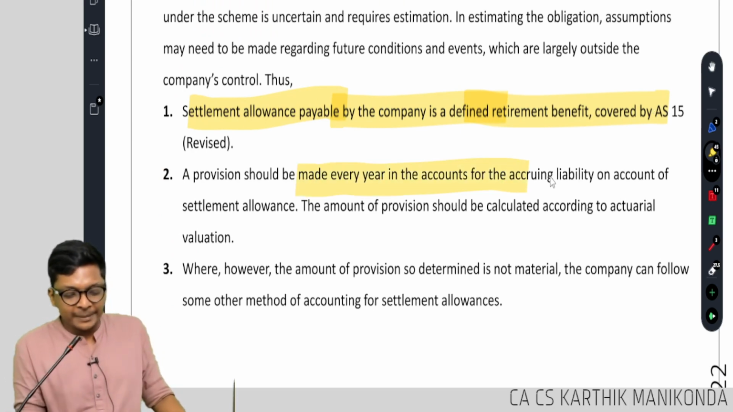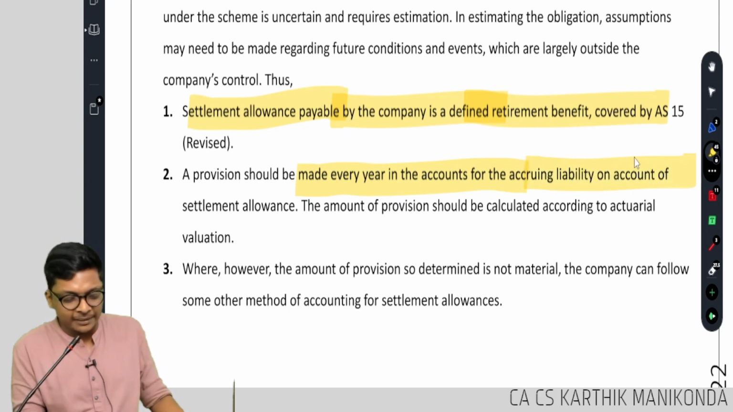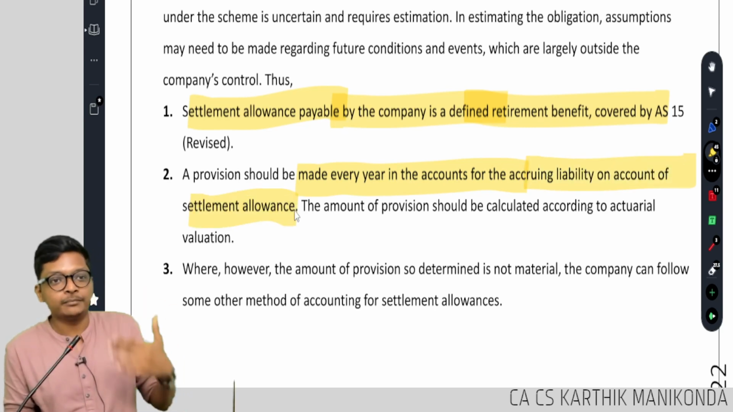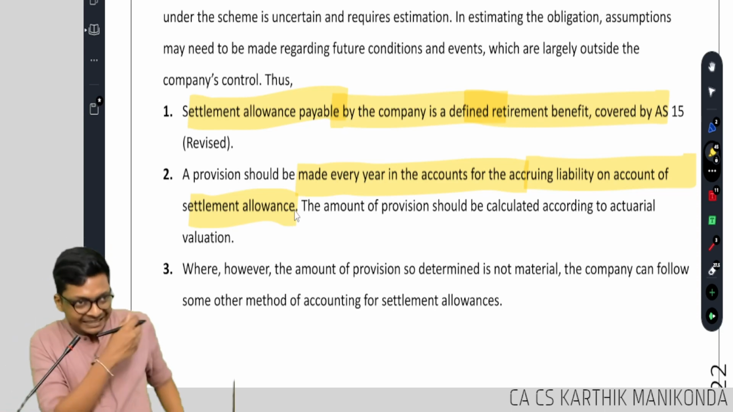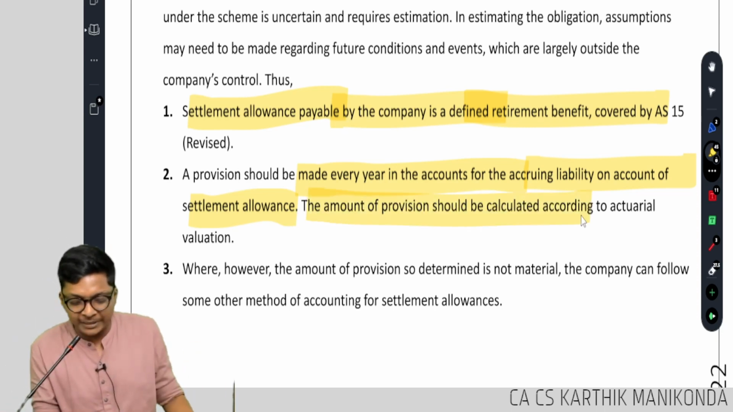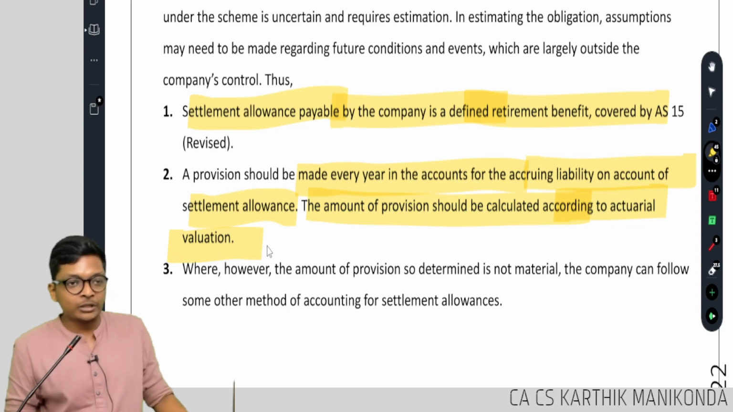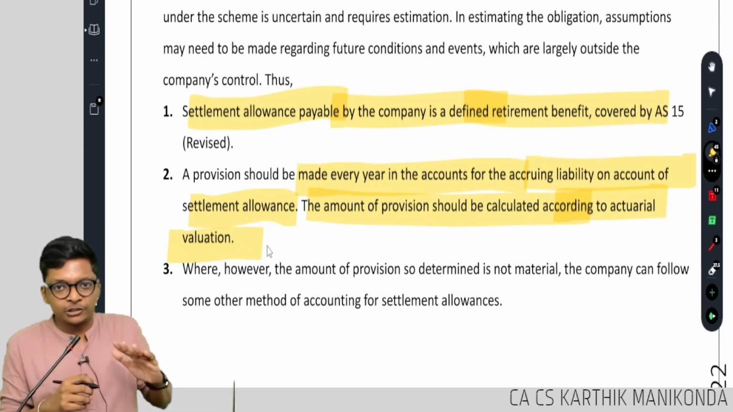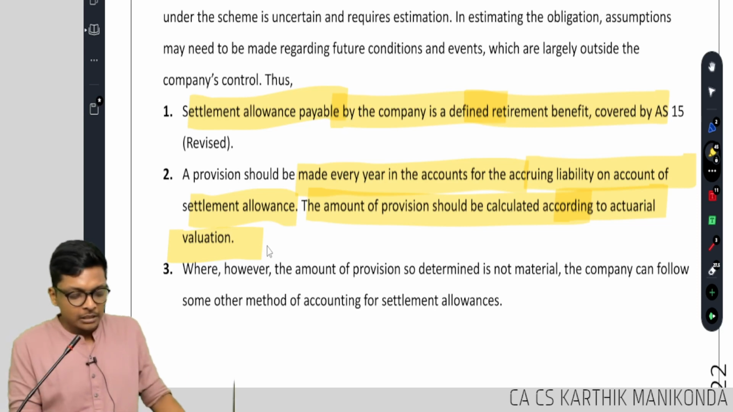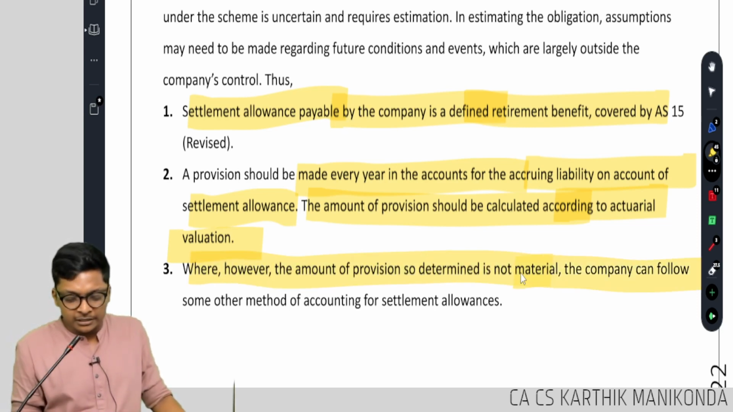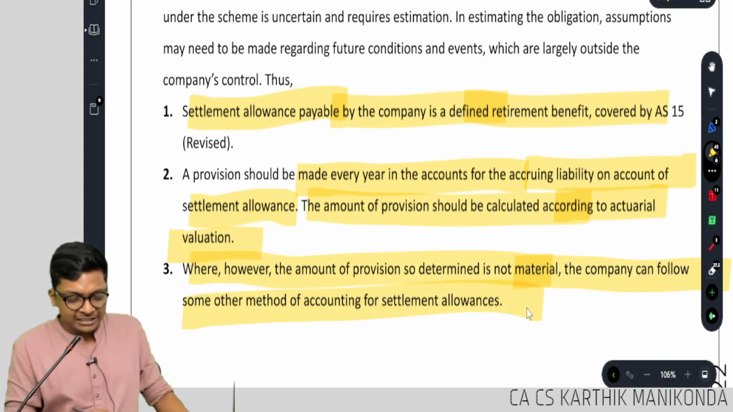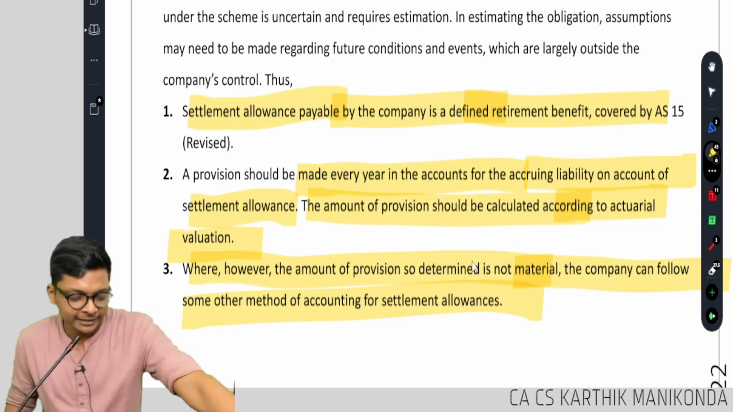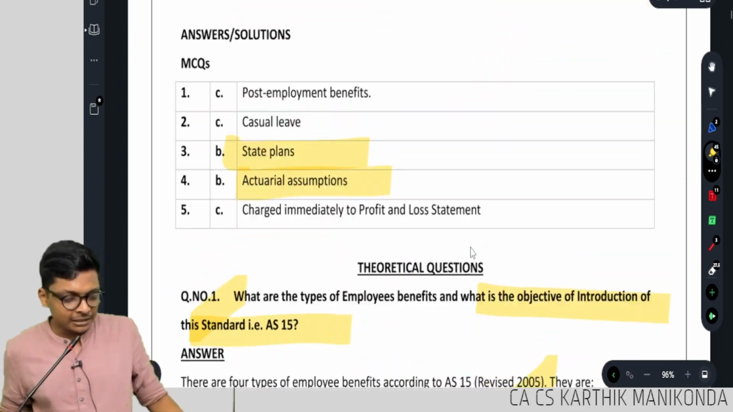A provision should be made every year in the accounts accruing liability on settlement allowance, just like that PUCM, projected unit credit method I will follow. Amount of provision should be calculated according to actuarial valuation. Actuarial valuation, if I go itself, PUCM method, because actuary uses PUCM. Where however the provision is not material, company can follow such other methods. That's it. Following, guys. Okay. Let's go to the last question. Mark that also as important.